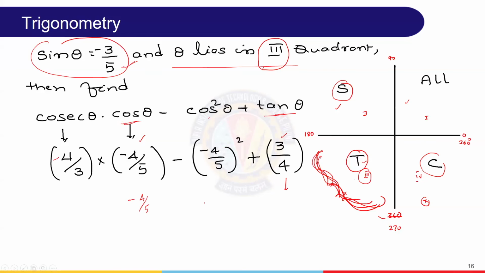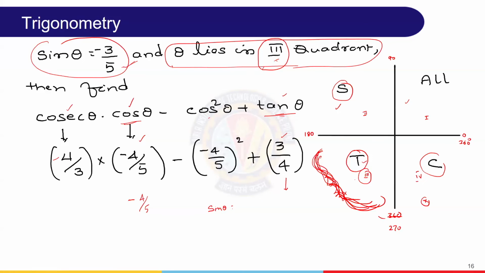So I repeat, how to differentiate is, if nothing like this is given, just the sin theta value is given, the previous approach we go for. If something like this is given, using the previous approach, we have to find all the relevant values here, cosecant, cos theta, tan theta. Then next we have to see what is the place or the quadrant in which the discussion is happening. Here it is clearly mentioned third quadrant, that means this.